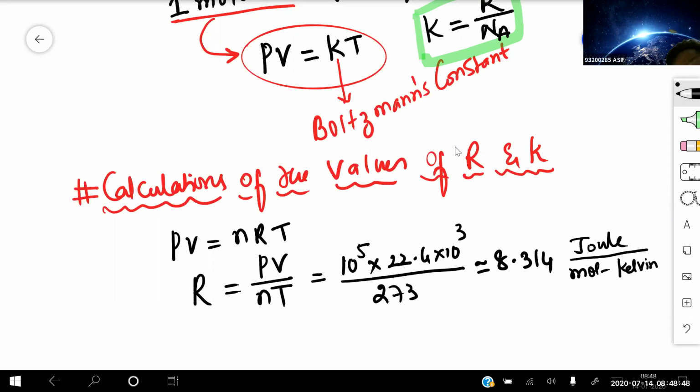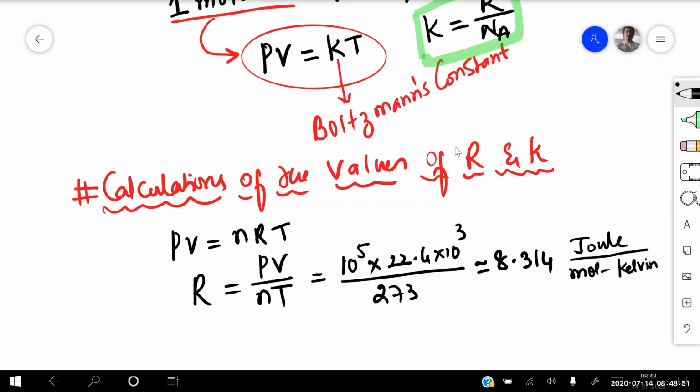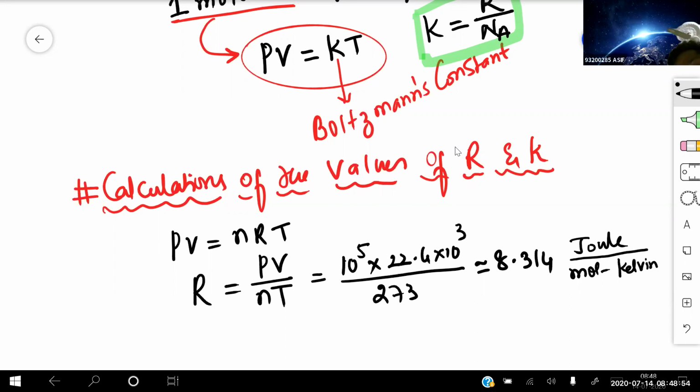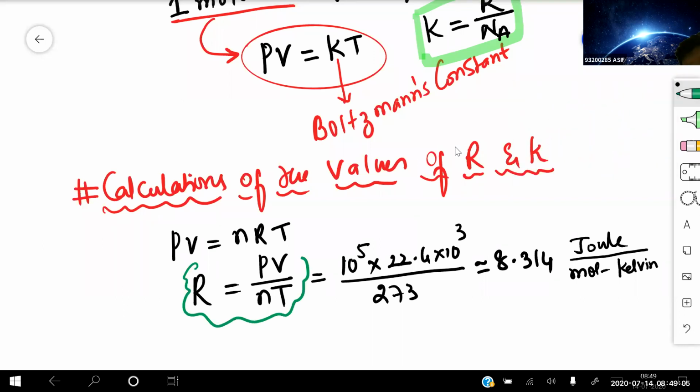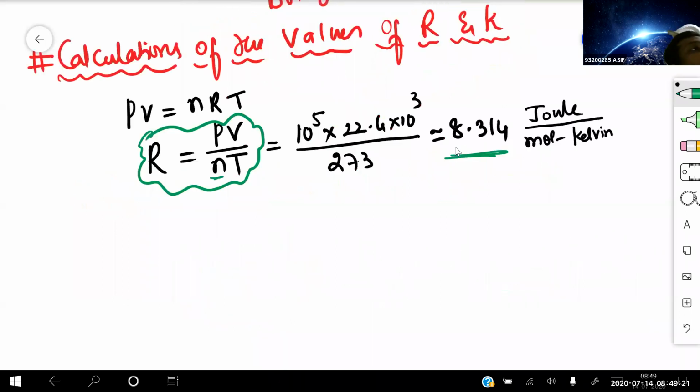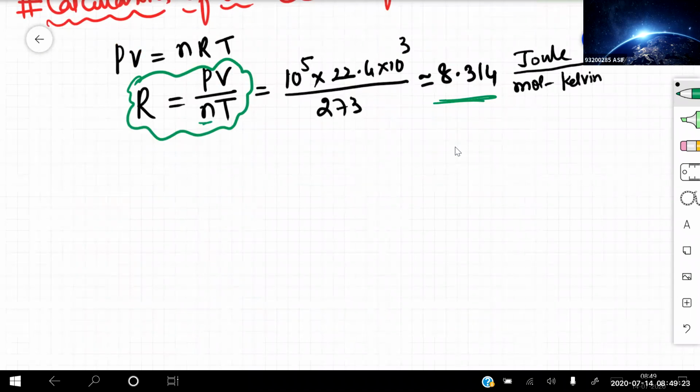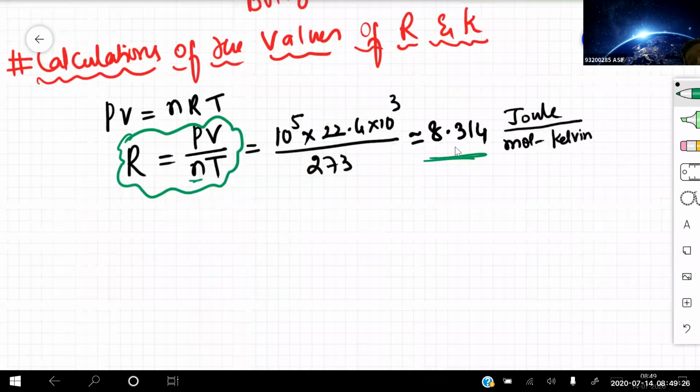Because pressure into volume is measured in what? That is the unit of joule. N is measured in moles. So see this equation better. From this equation, R equals PV by nT. P into V has the dimensions of work. Work is measured in joules, n is measured in moles and temperature is measured in Kelvin. So the unit is joule per mole Kelvin and the value is 8.314 joule per mole Kelvin. Clear for everyone?